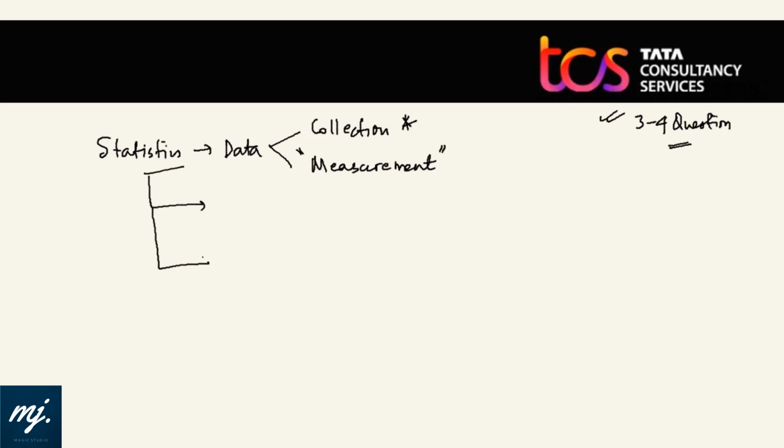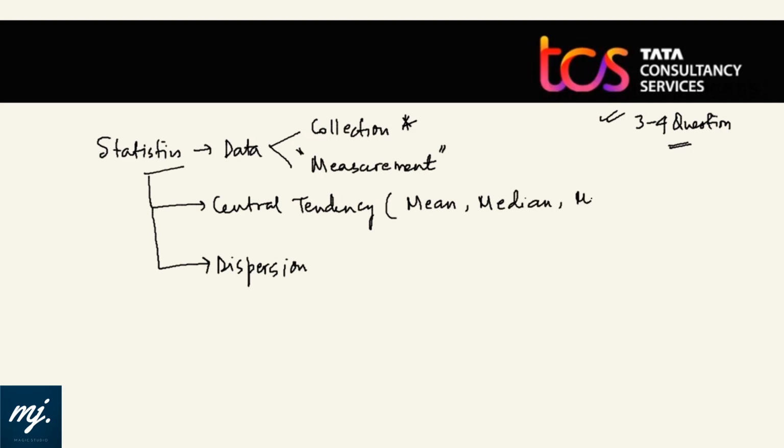Basically, they ask questions from two different portions. First is measures of central tendency, and second is measures of dispersion. From measures of central tendency, they may ask questions related to mean, median, and mode.